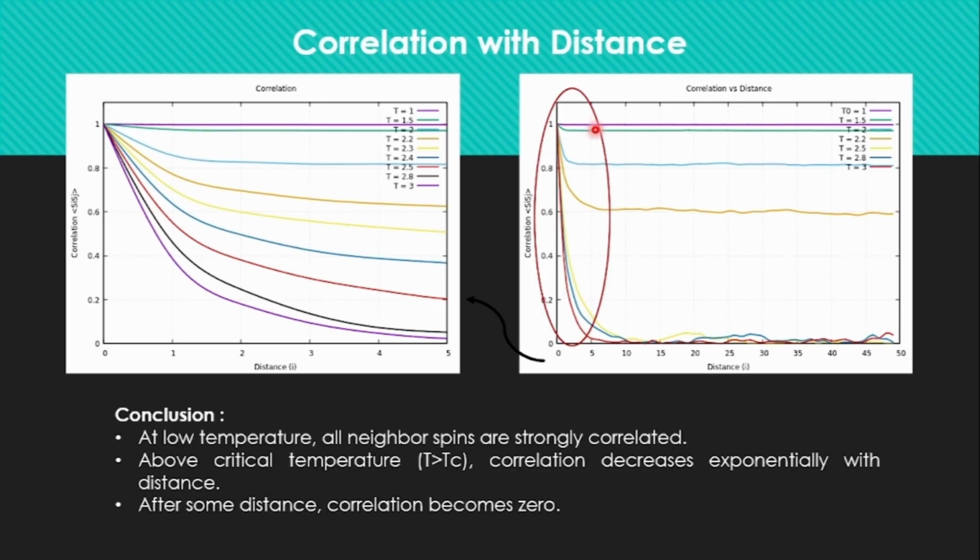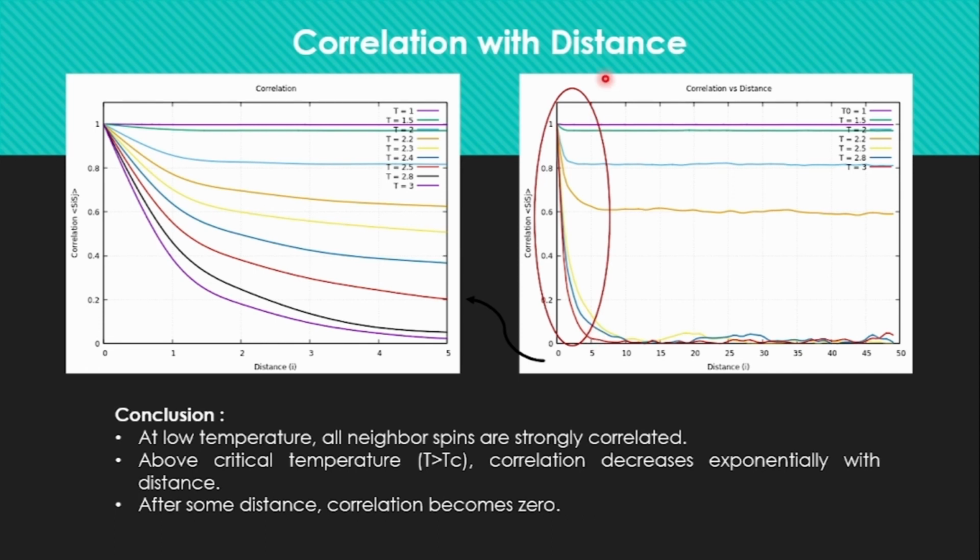As we increase the temperature, at low temperature this correlation is constant with the distance as the system is ordered, and when we increase the temperature this correlation is decaying with the distance, and as we go beyond the critical temperature then it is falling very fast.